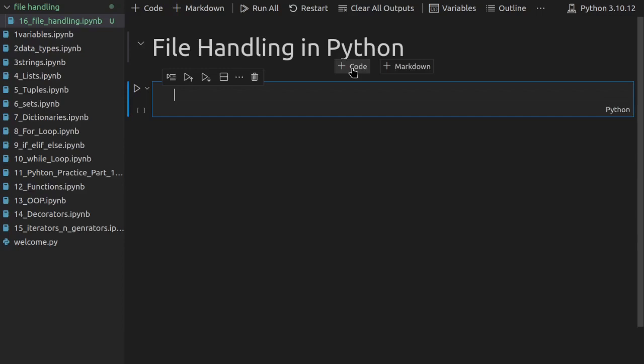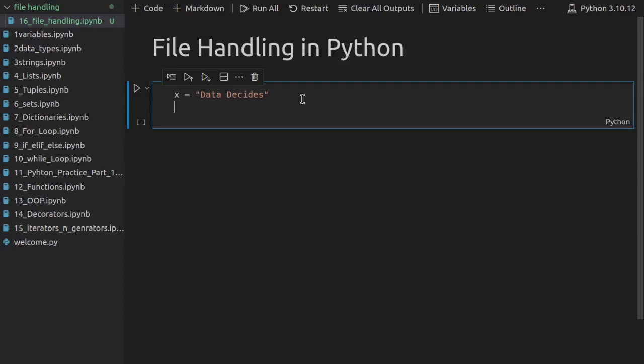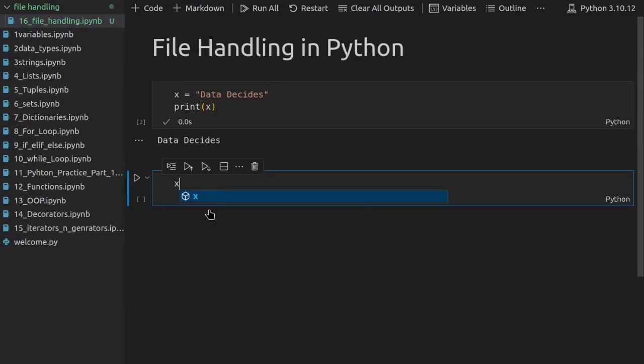Right now I will create a variable x and assign some value to it. I will assign a string value, Data Decides, and I will try to print its value. Let's see what we get. Even if I write x in this cell and try to fetch the value from the variable, I am getting the value Data Decides, and this is how it should work.